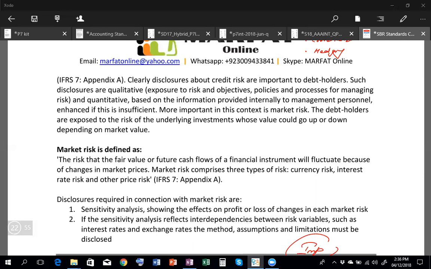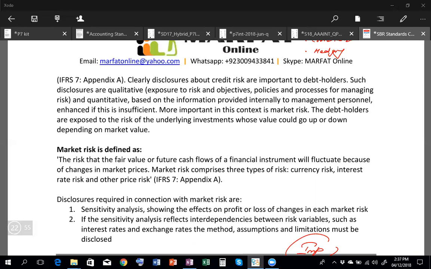but make sure that you just remember the accounting treatment, which says that for the cash flow hedge there are two types of gains: effective and ineffective. Ineffective means excessive. Effective gains are those gains where the gain of the hedged item is equal to the hedging instrument. The effective portion goes to other comprehensive income, and the excessive portion goes to the profit or loss.